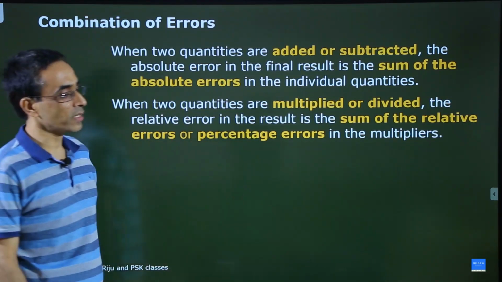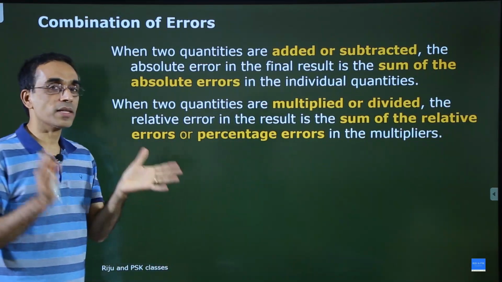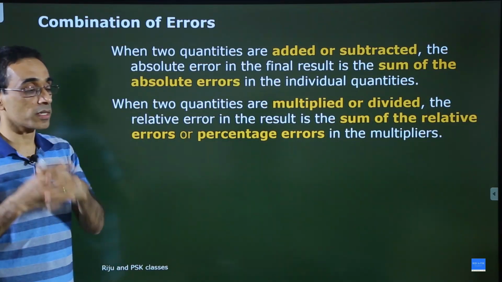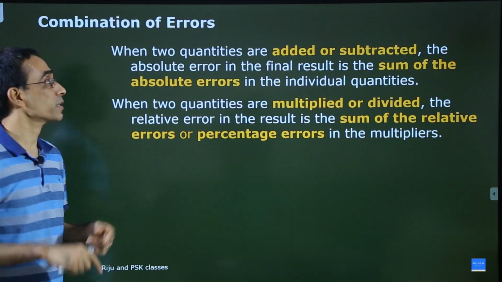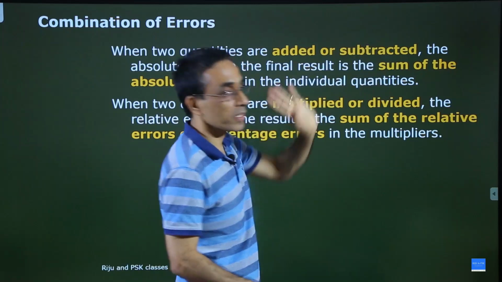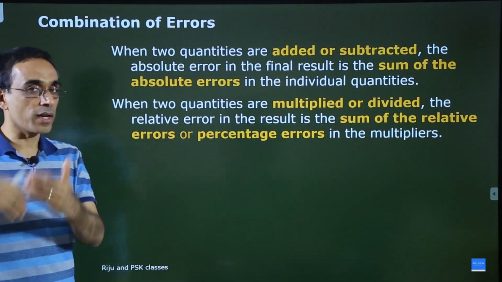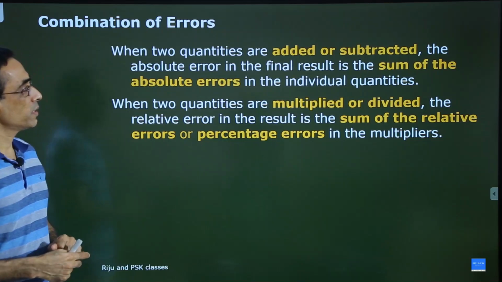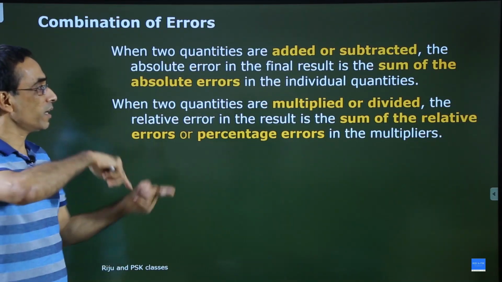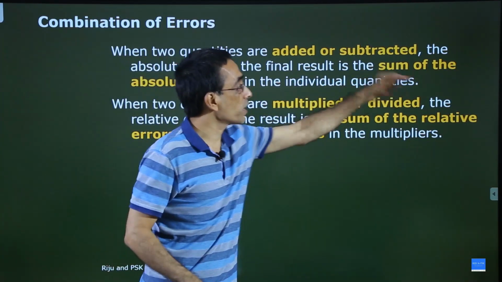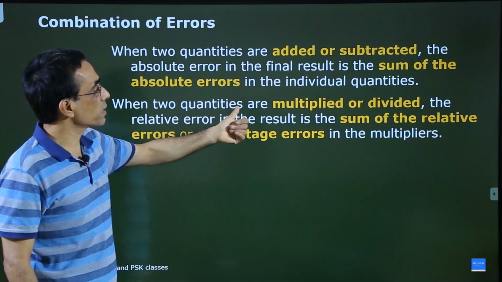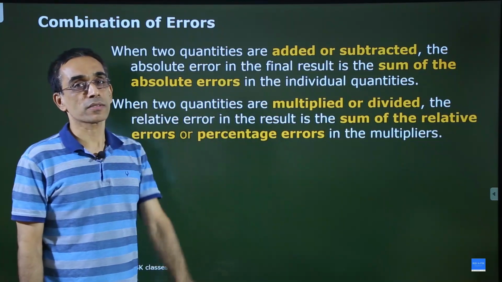What is it? When two quantities, meaning measured quantities, are added or subtracted, then the absolute error in the final result is the sum of the absolute errors in the individual quantities.